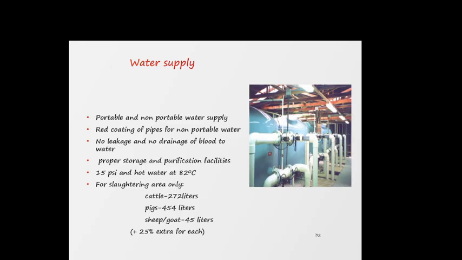Potable and non-potable water supply, with red coating of pipes for non-potable water, no leakage and no drainage of blood into the water. Proper storage and purification facilities, 15 psi pressure, and hot water is used to clean the equipment at 82 degrees Celsius. And for the first sorting area, water requirement for cattle is 272 liters, pigs 450 liters, and sheep and goat 45 liters.